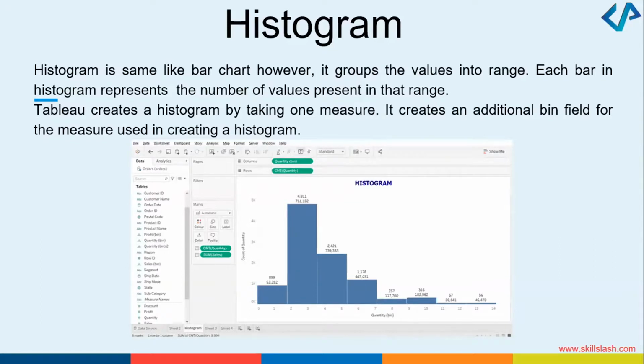What is the difference between histogram and bar graph, guys? Can anybody try? Histograms are continuous data, bar has discrete data. Okay, Pavani, what else? Good try. What else?